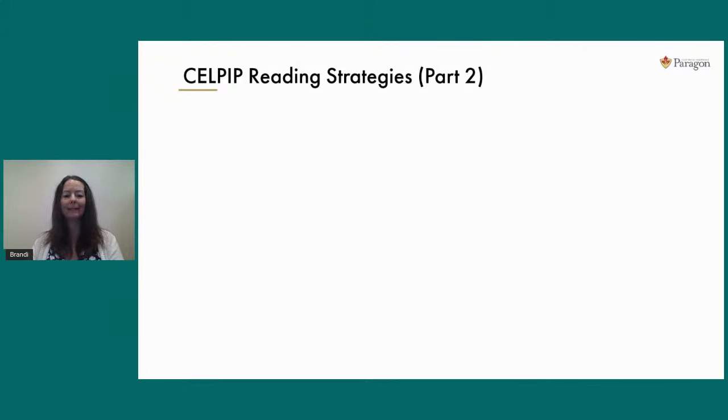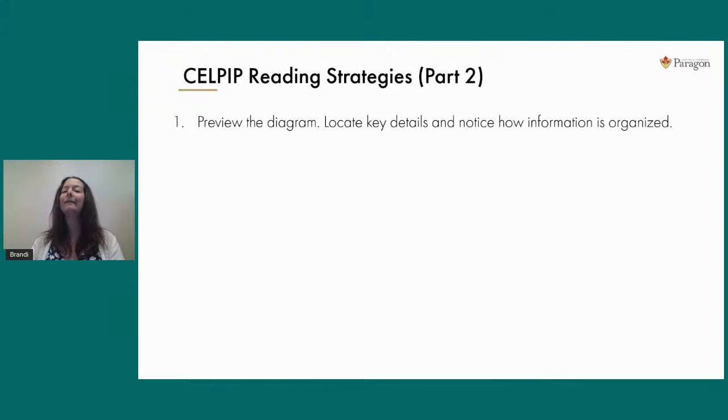When you're addressing this diagram in part 2, the very first thing I would encourage you to do is get familiar with that diagram. Figure out what it is. This one was a travel brochure. You might be reading an instructional guide, or it might be an advertisement for a store. So figure out immediately what you're looking at, and then understand how it's set up.